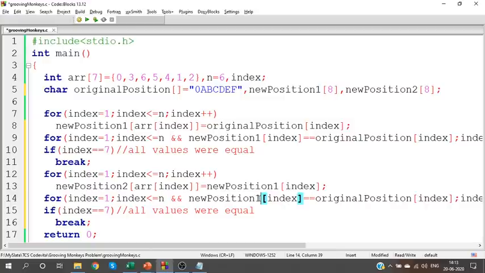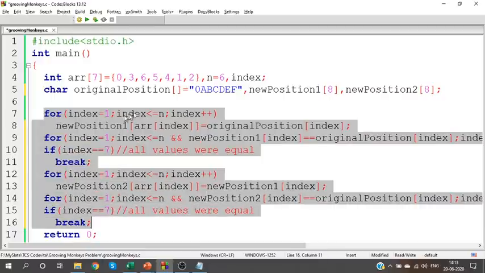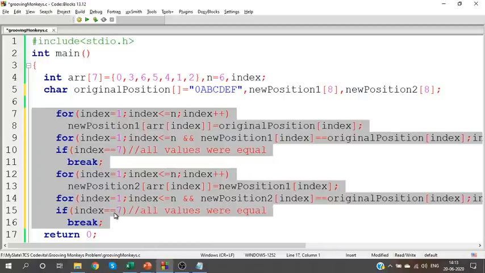For the second arrangement, new position 2, next time I'm checking whether new position 2 is the same as the original position. If it is the same, we will break. This is the concept. Can you understand this? Get an arrangement, see whether they are equal. Based on that arrangement, form a new arrangement, see whether they are equal. This process will go on.